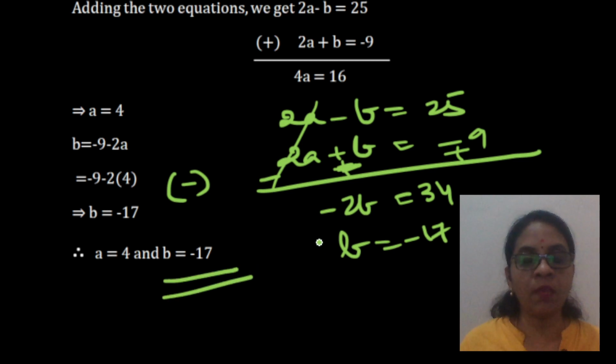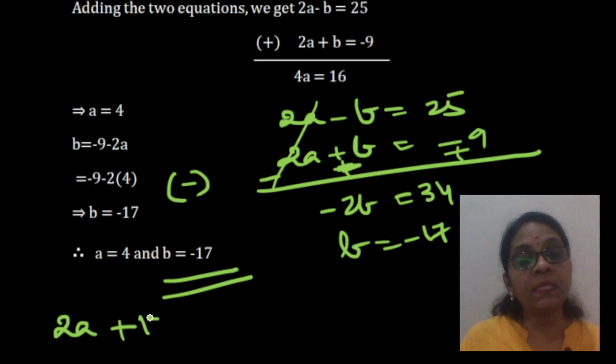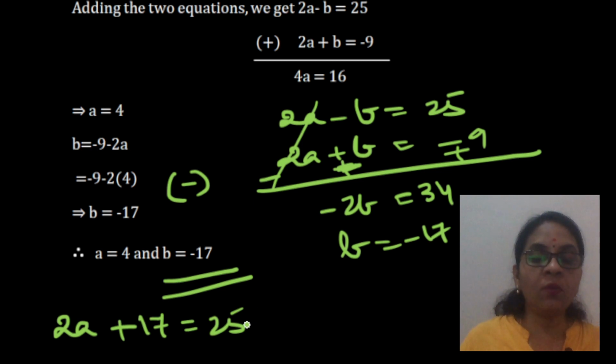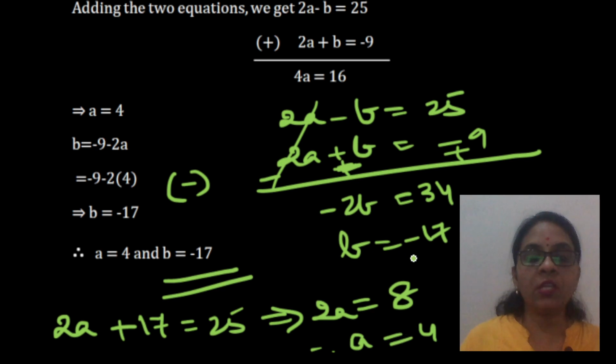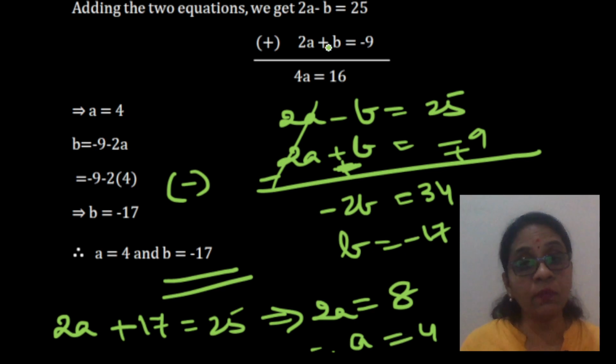Did we not get the same answer? Whichever way we adopt, you get the same answer. Now if you substitute b is equal to minus 17 in any one of the equations, 2a plus 17 is 25. Why plus 17? Minus of minus 17. Plus 17 goes to the other side, becomes 25 minus 17. 25 minus 17 is 8. 2a is equal to 8, therefore a is equal to 4. So a is equal to 4 and b is minus 17, whichever term you want to eliminate, you get the same answer. Hope this is also clear children.